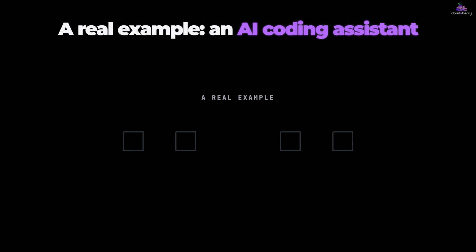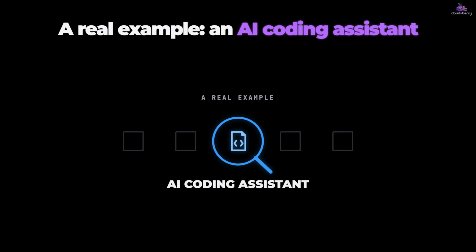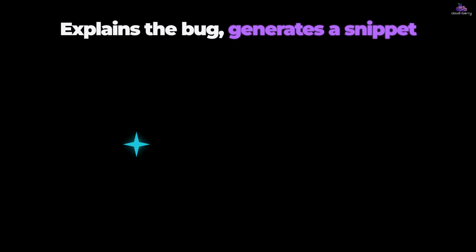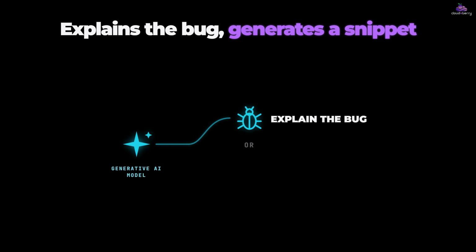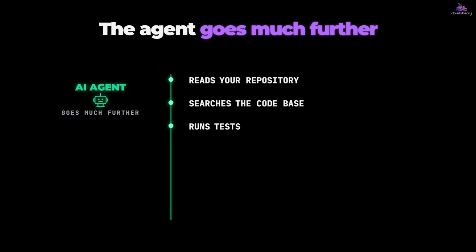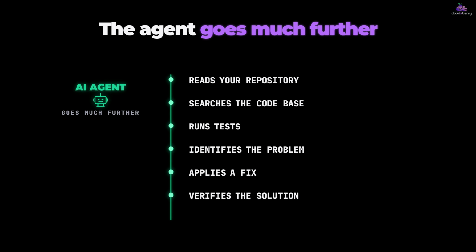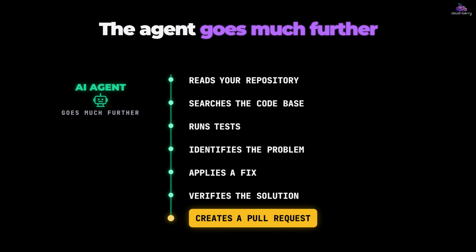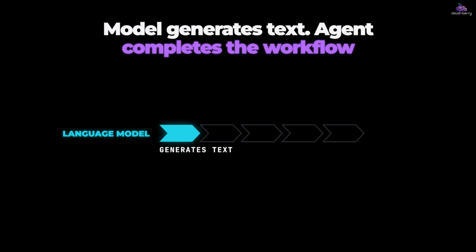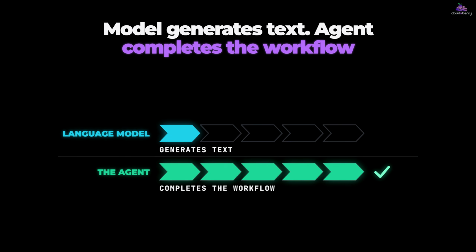Let's look at a real example. Suppose you're building an AI coding assistant. A traditional generative AI model can explain the bug or generate a code snippet. An AI agent goes much further. It reads your repository, searches the codebase, runs tests, identifies the problem, applies a fix, verifies the solution, and even creates a pull request. The language model generates text. The agent completes the workflow.